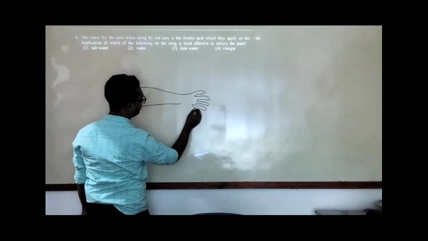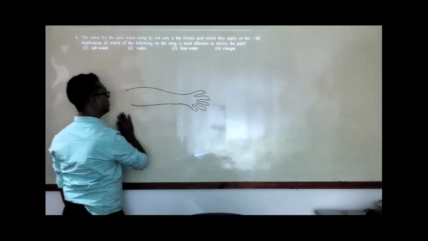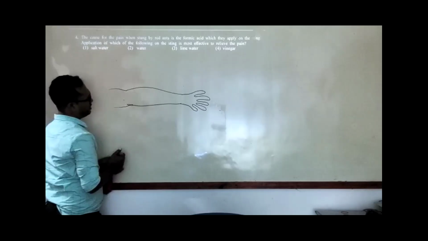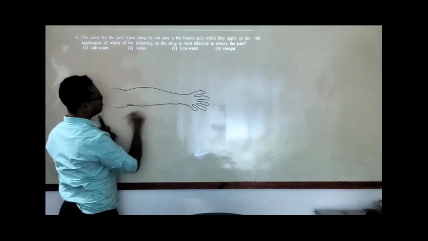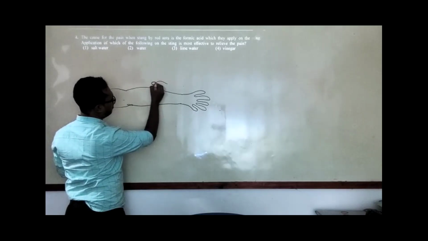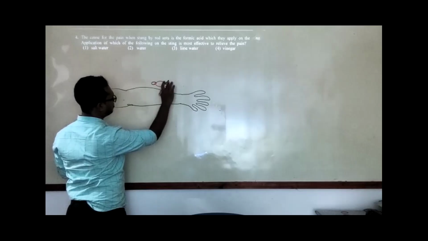Okay, usually you mention it as a hand. So usually in our medical term, we mention it as upper limb. Don't worry about that term. So I have an ant. Okay. So I will draw my ant. Very beautiful ant.